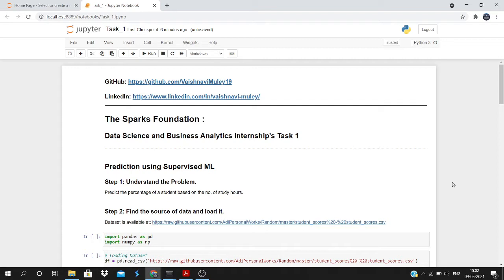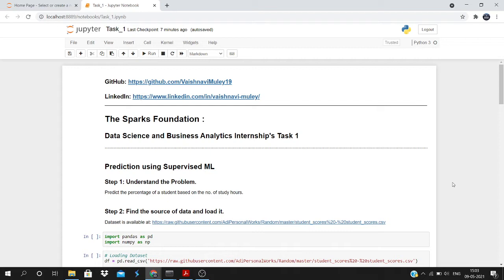So, supervised machine learning is further subdivided into regression and classification. Regression problems are the problems of supervised machine learning in which we have to predict the continuous spectrum of output. That is, in regression, the output is in continuous range. And in classification problems, the output are present in classes or categories. So let's look towards this task now.